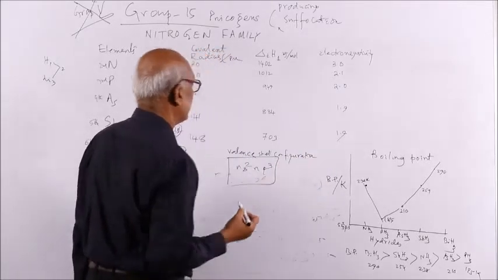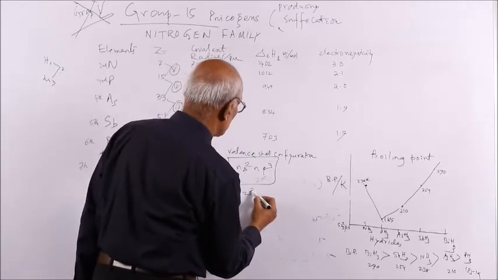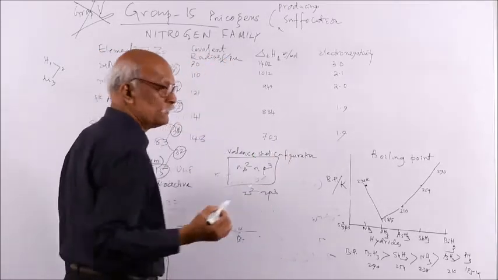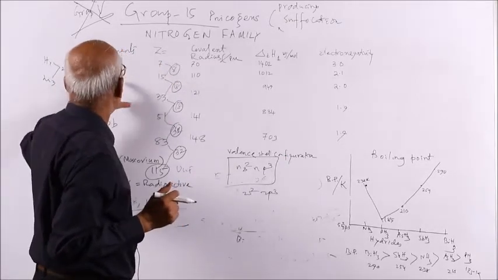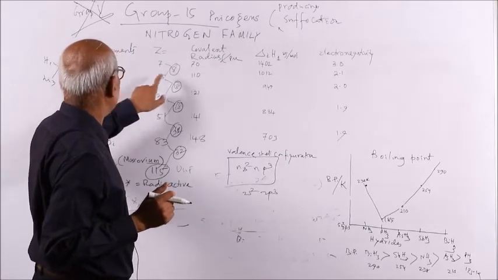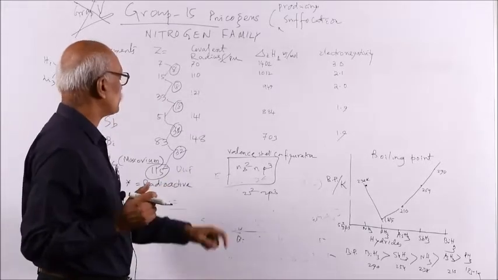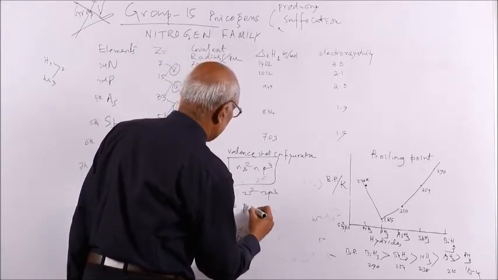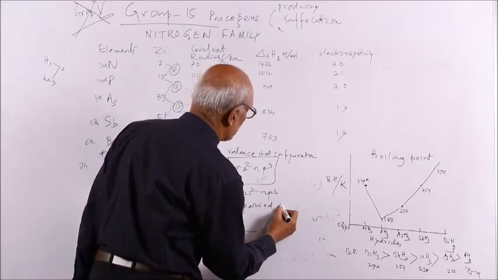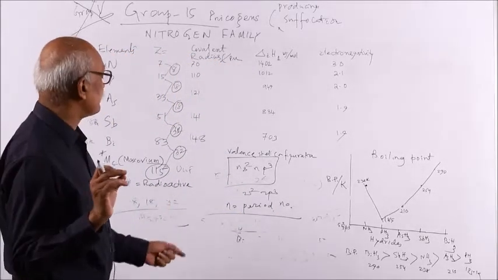Valency shell configuration: ns2 np3. Here for nitrogen, it is 2s2, 2p3. Similarly, for phosphorus, it is 3s2, 3p3. Similarly, for the 7th period, 7s2, 7p3. That means n indicates the period number. That is the principal quantum number, which indicates the period number.